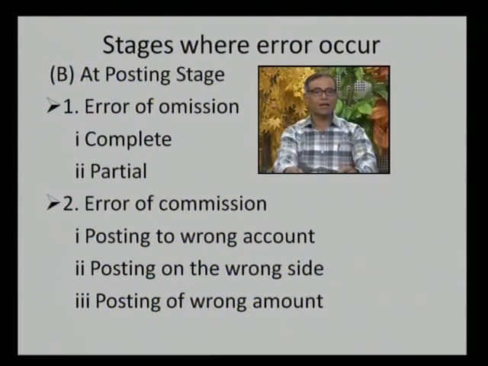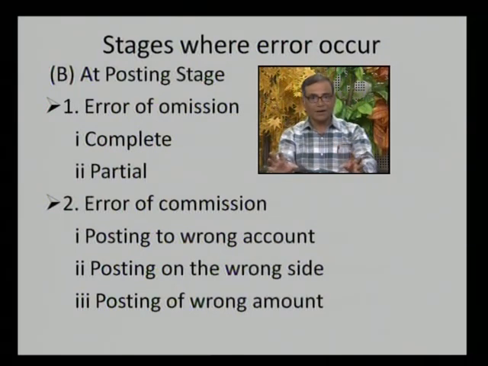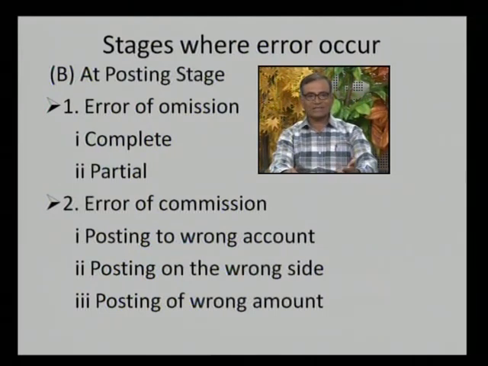Complete omission means one transaction is not recorded at all in any account. For example, say rent paid is neither recorded in rent account nor recorded in cash book. So the entire transaction is completely omitted while posting. Second is partial omission, which means rent paid may be correctly recorded in cash book but not debited to rent account. So it is called partial omission of posting.